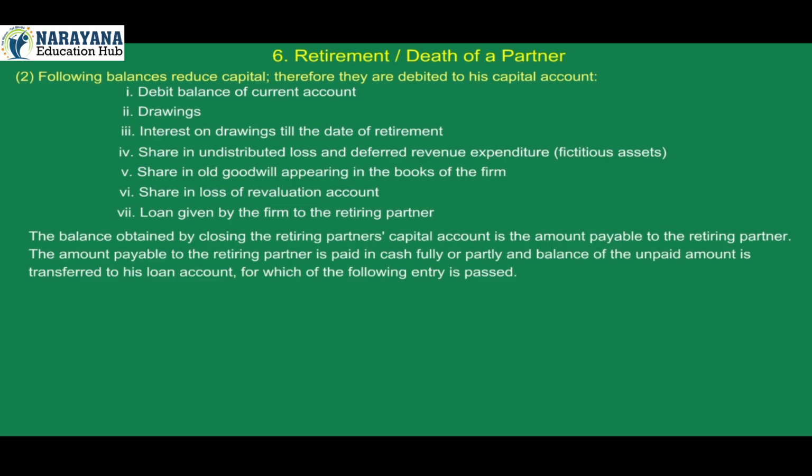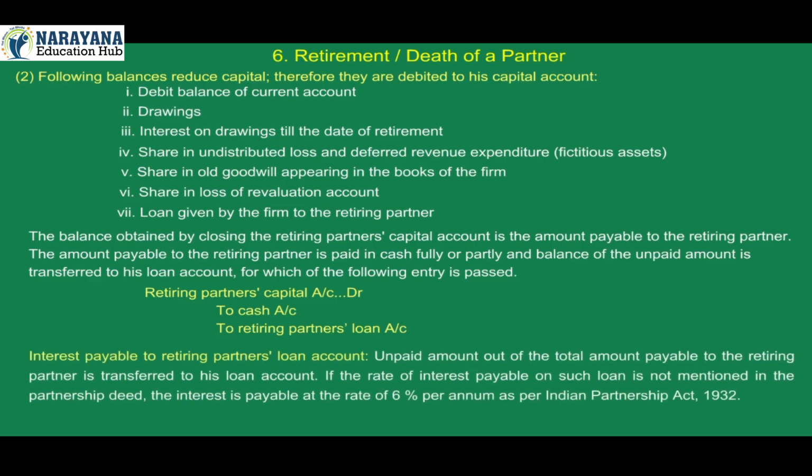The amount payable to the retiring partner is paid in cash fully or partly, and the balance of the unpaid amount is transferred to his loan account, for which the following entry is passed. Retiring partner's capital account debit, to cash account, to retiring partner's loan account. Unpaid amount out of the total amount payable to the retiring partner is transferred to his loan account. If the rate of interest payable on such loan is not mentioned in the partnership deed, the interest is payable at the rate of 6% per annum as per Indian Partnership Act 1932.